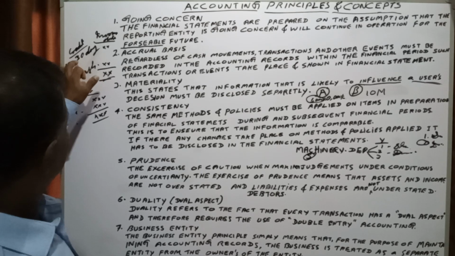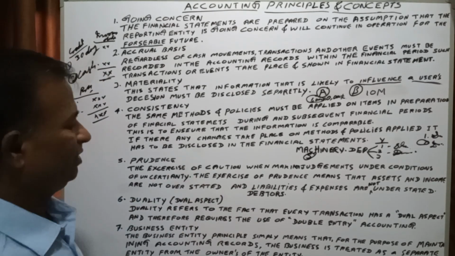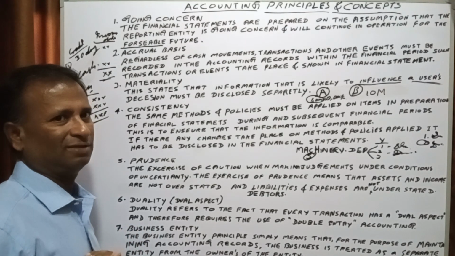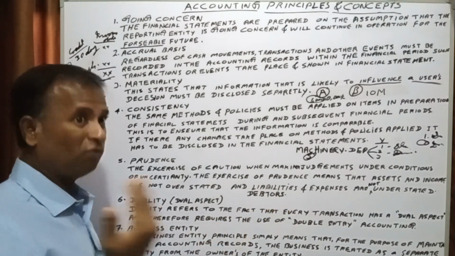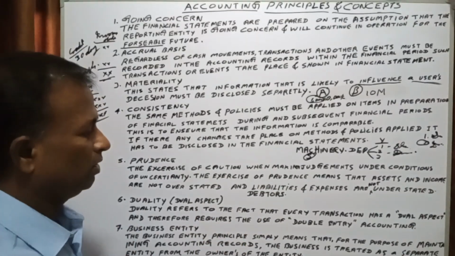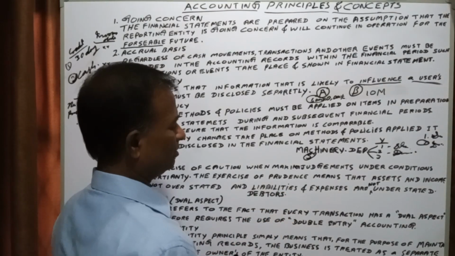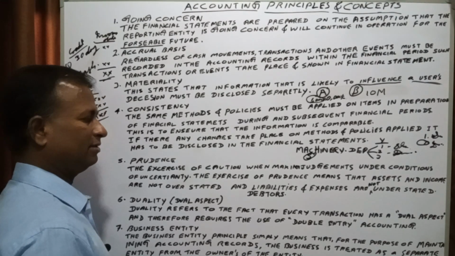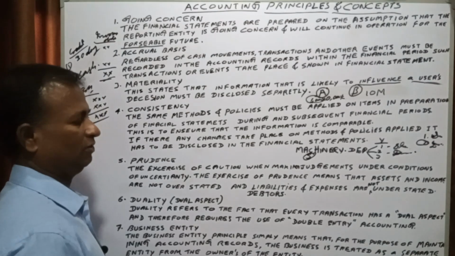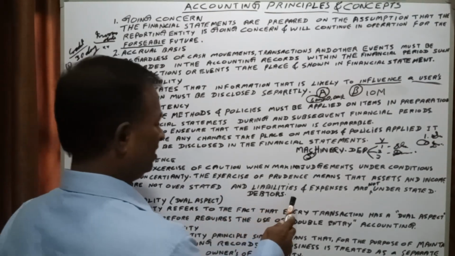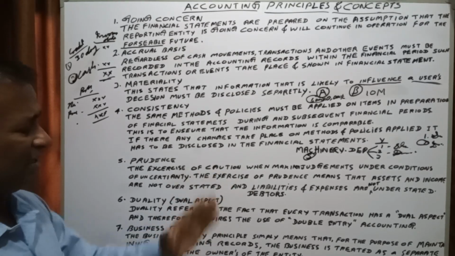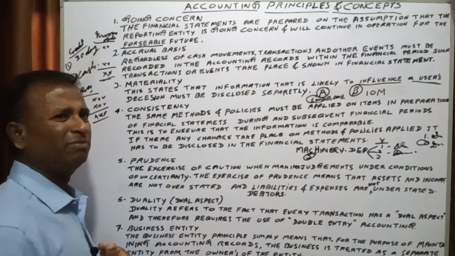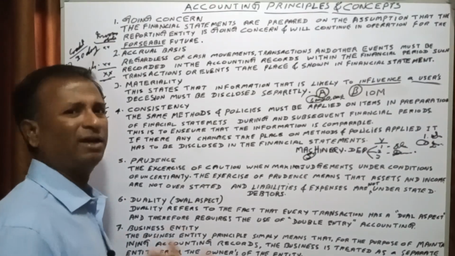These people are called debtors because they owe money to us. They are shown under current assets in the balance sheet.